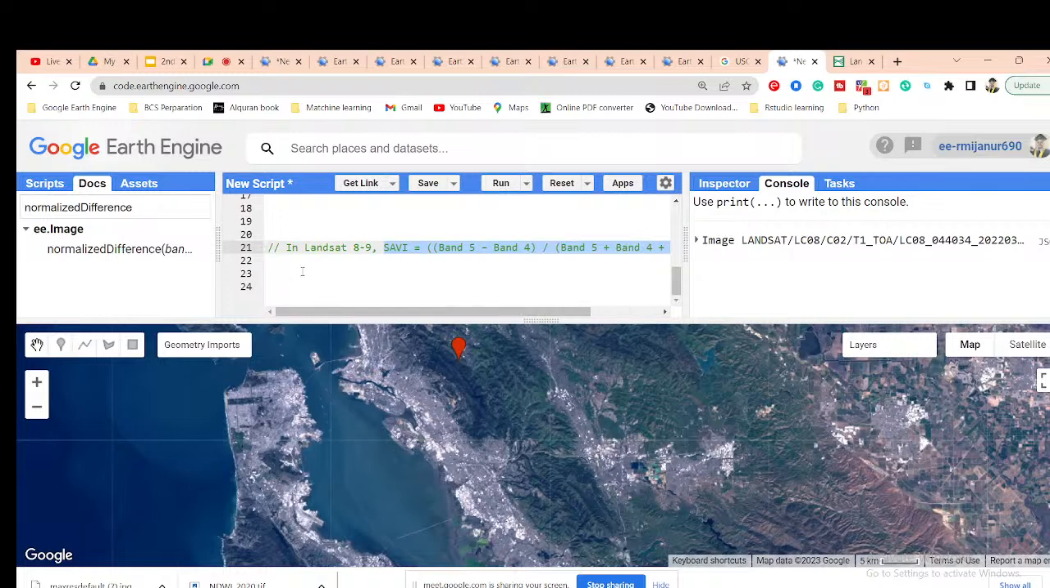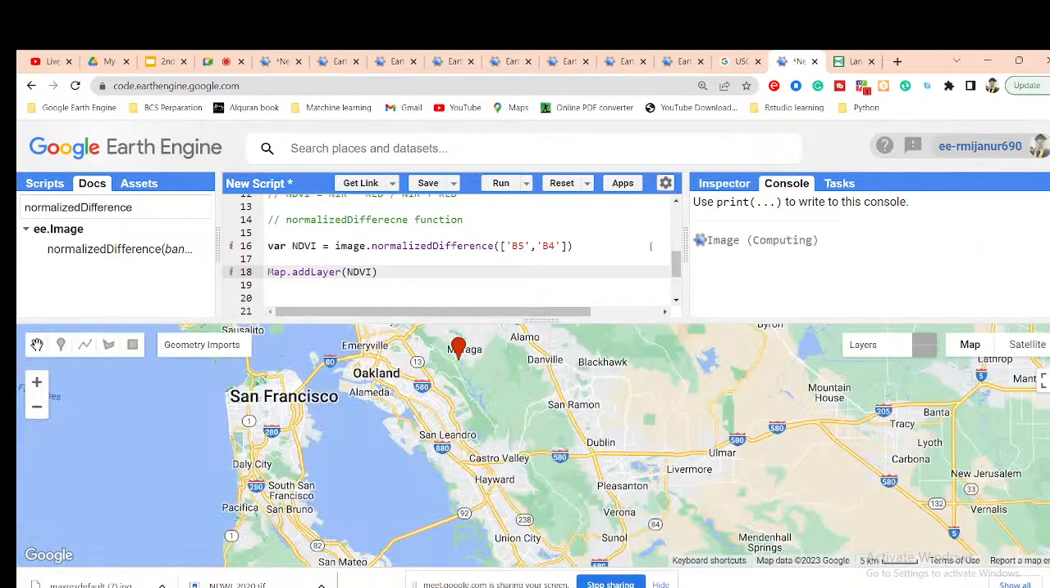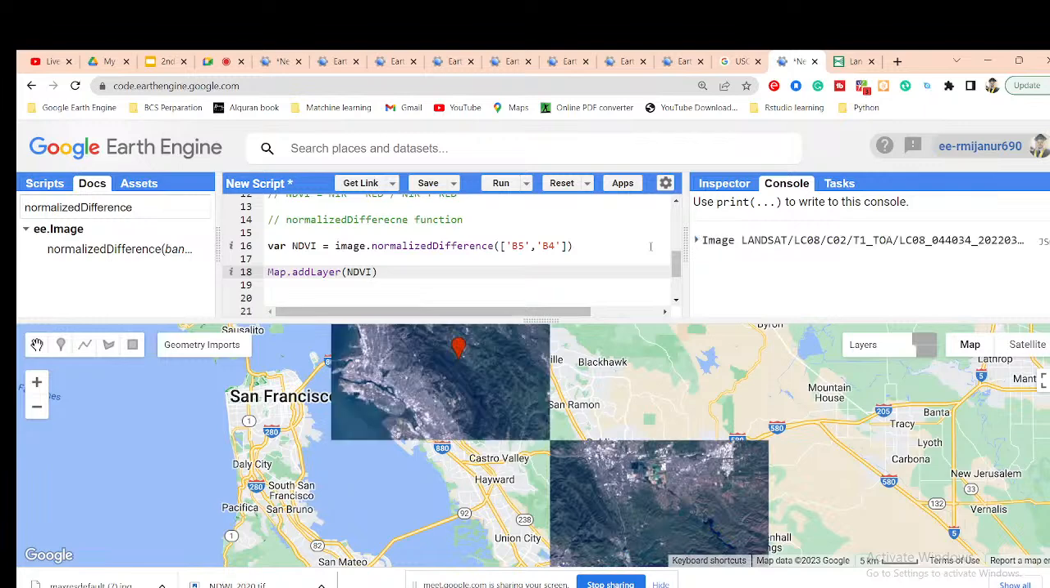But when you want to work with only two bands, then simply use normalizedDifference and put the band names. So now it calculated the NDVI. Simply put here Map.addLayer and call the NDVI. So now it calculated the NDVI, and you can see the result.